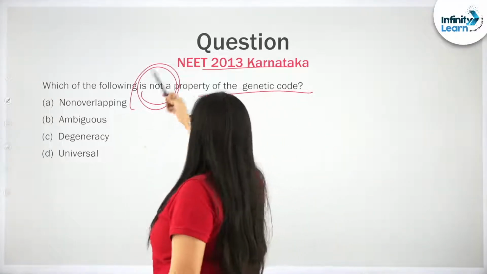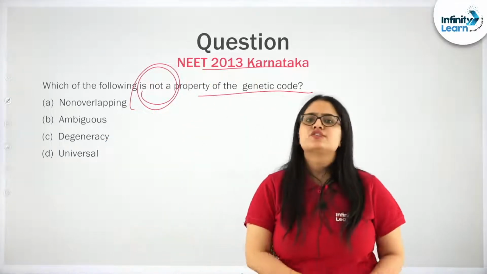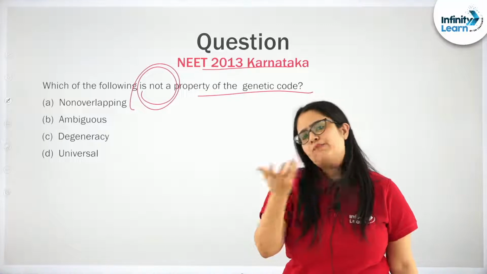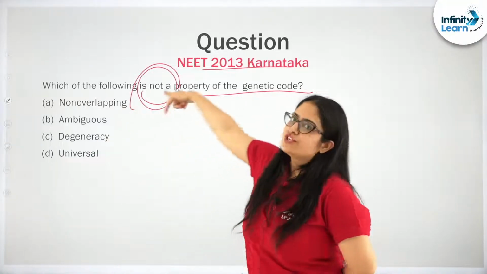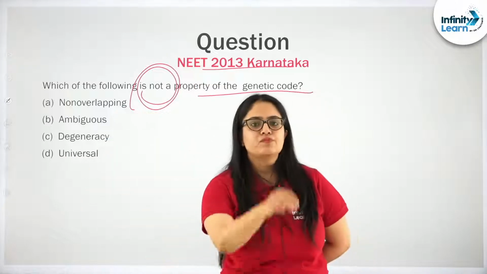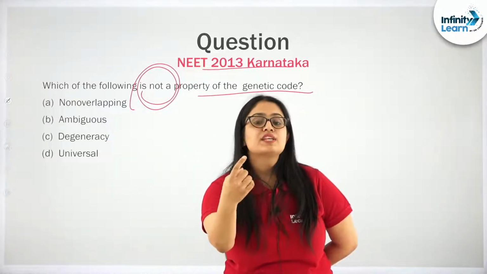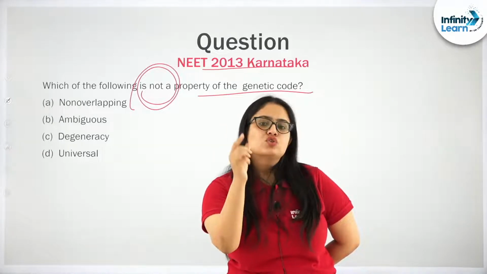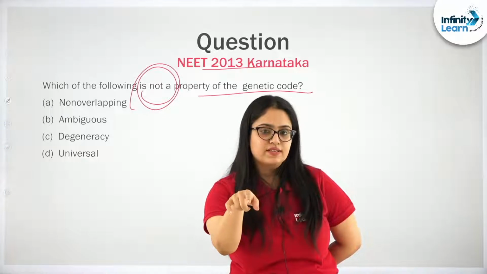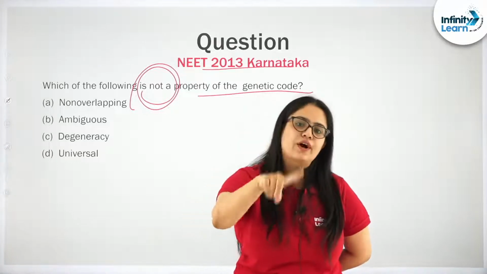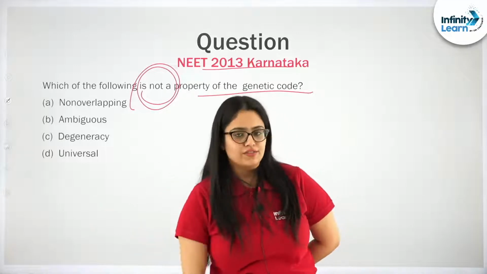First one, genetic code is non-overlapping. Yes, genetic codes do not overlap. What does that mean? Listen carefully. A codon is made up of 3 nitrogen bases. A nitrogen base that has become part of one codon will not participate in or become part of another codon.